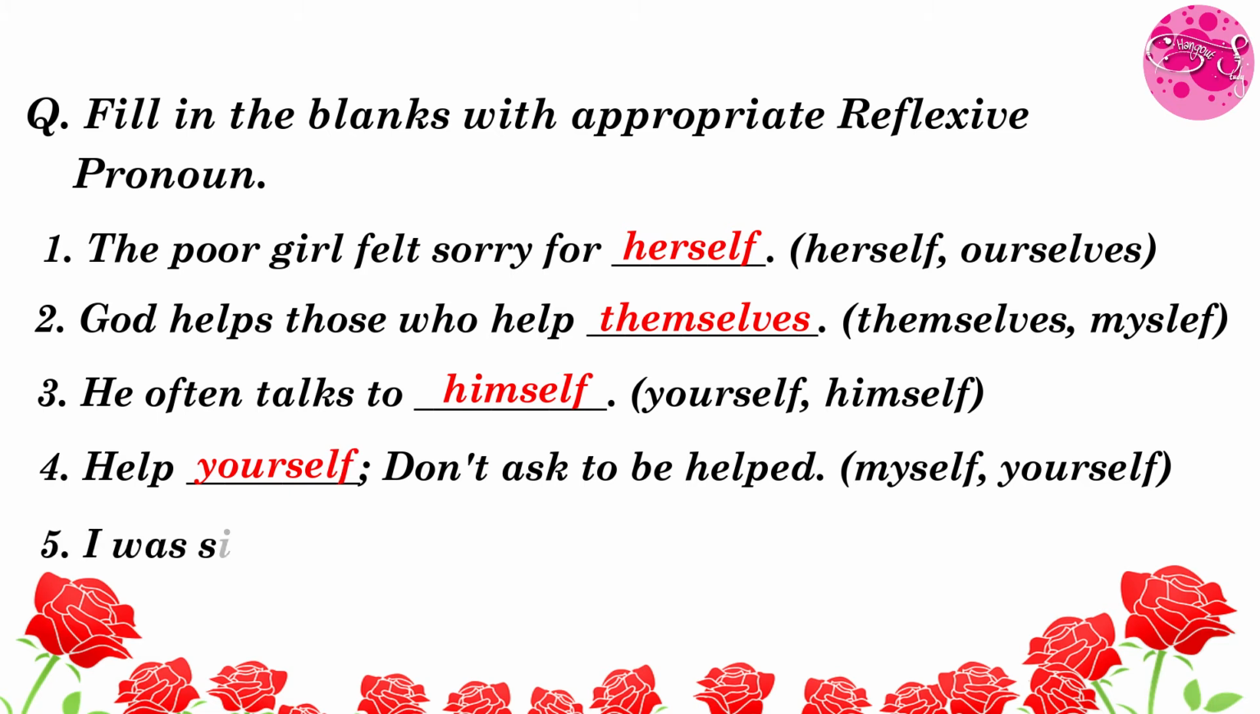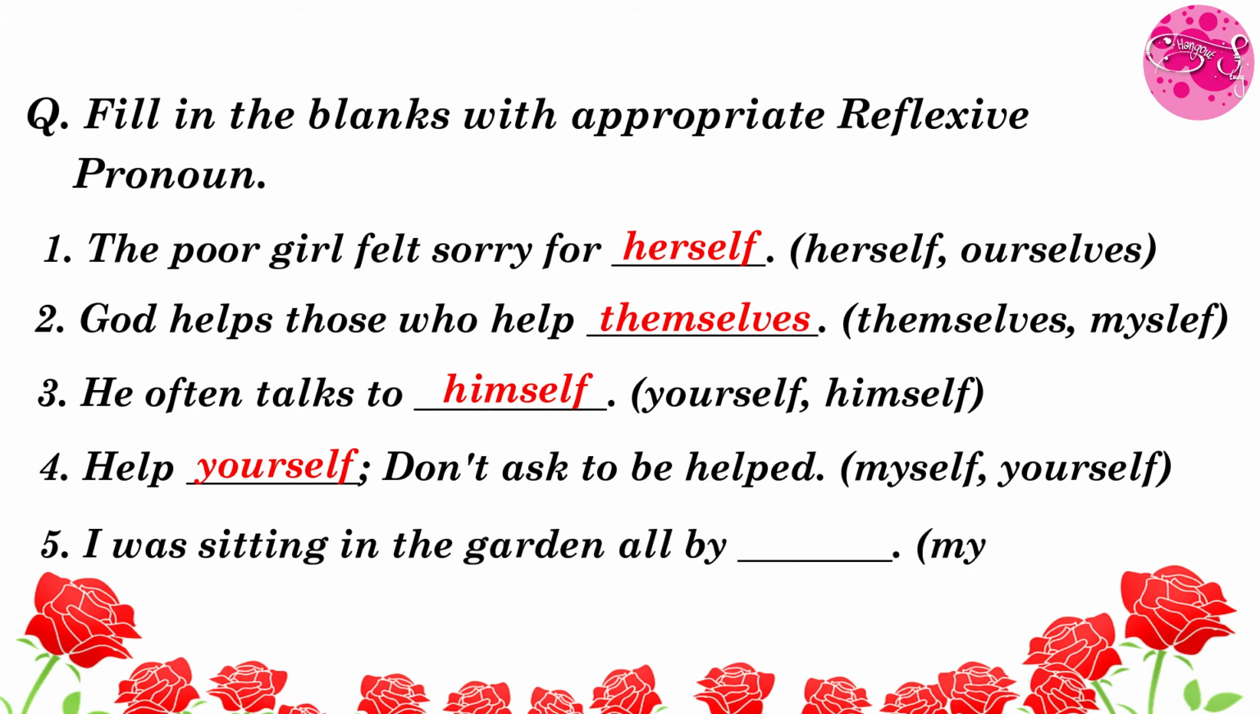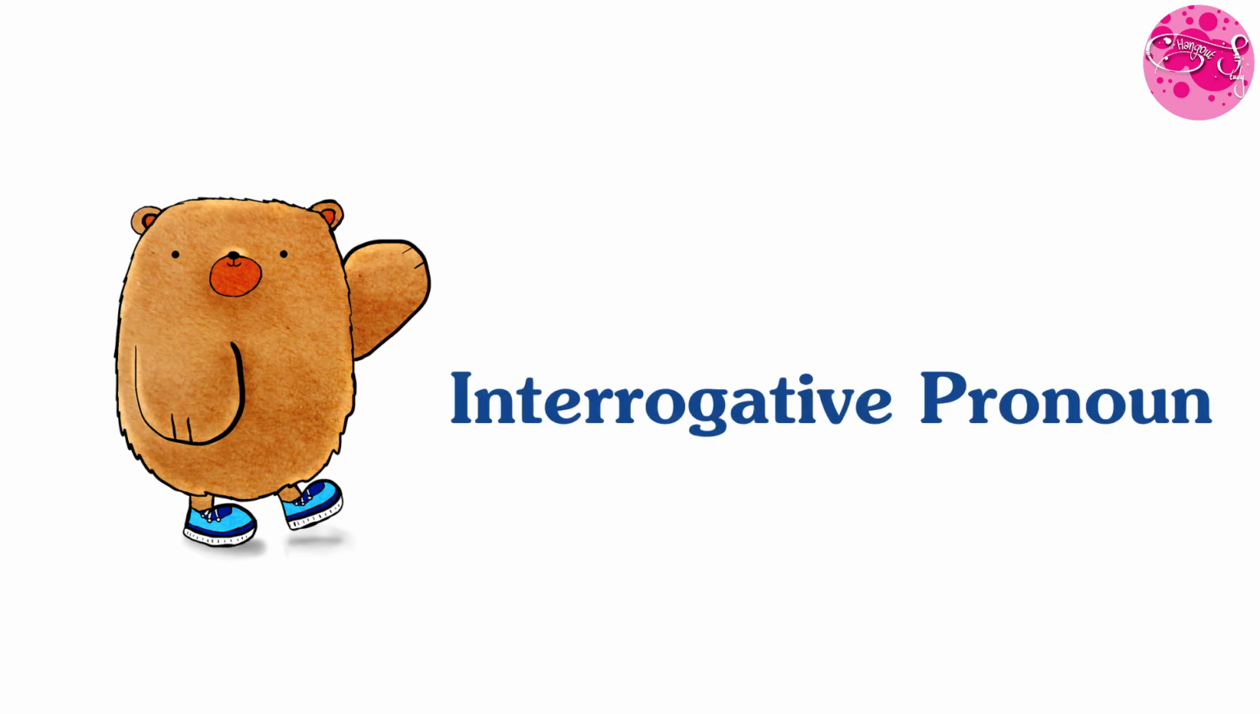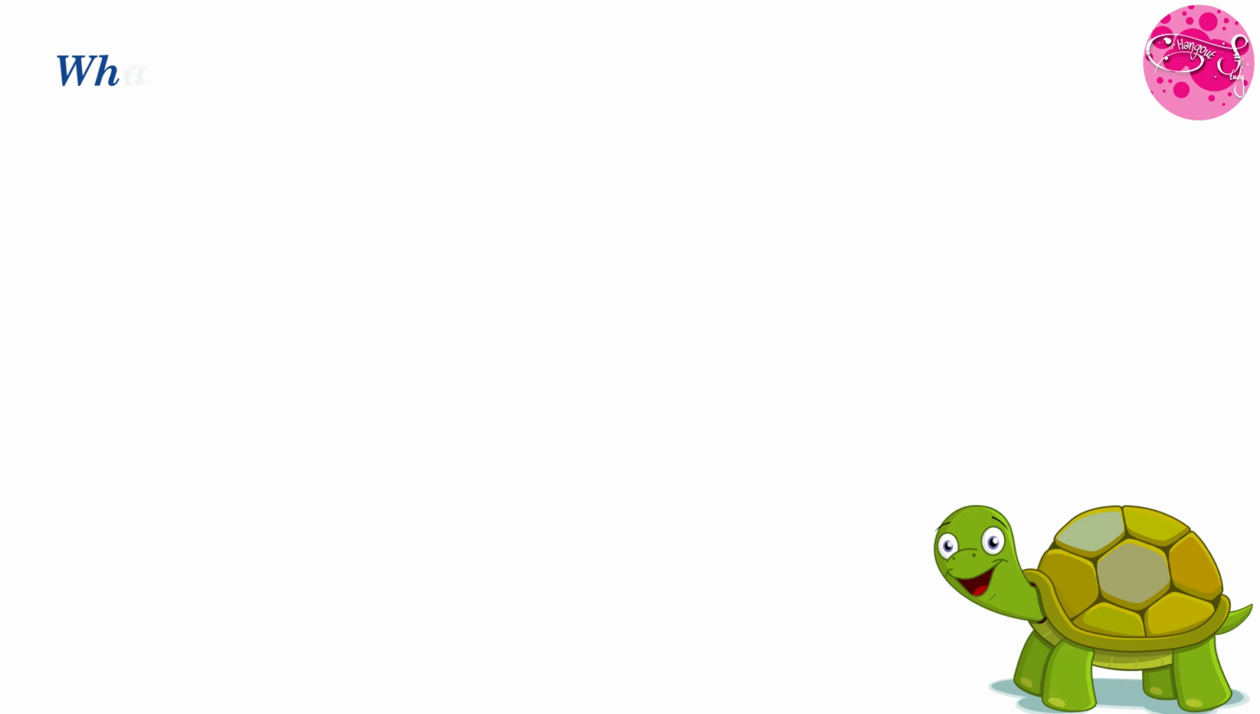Next one, I was sitting in the garden all by dash. In the bracket it is given myself, itself. So your answer will be, I was sitting in the garden all by myself. Okay children, clear? Now let's move to another kind of pronoun, that is interrogative pronoun. What is an interrogative pronoun?